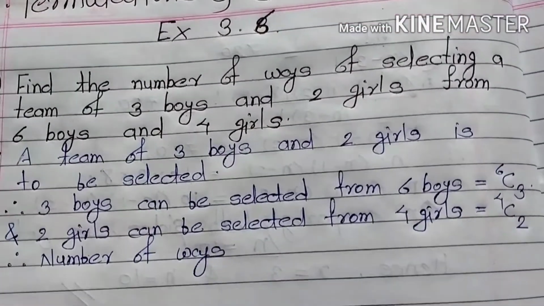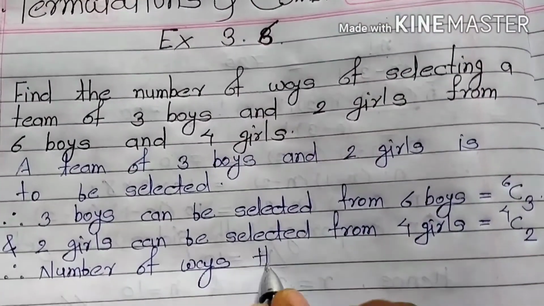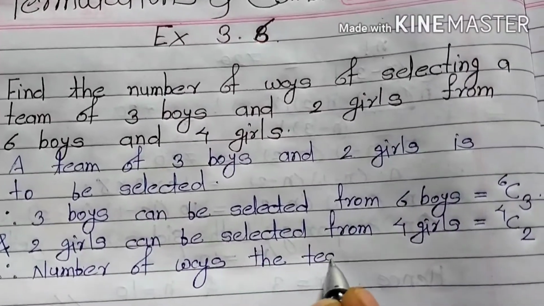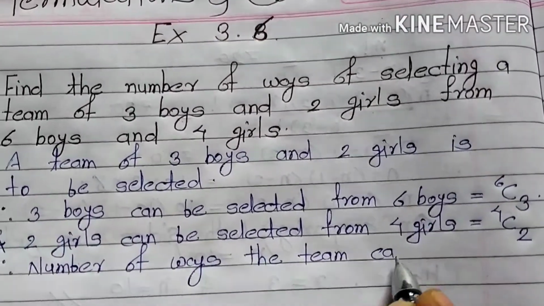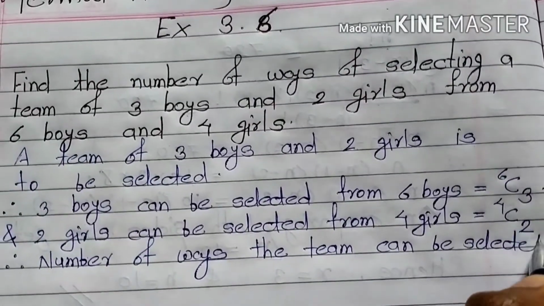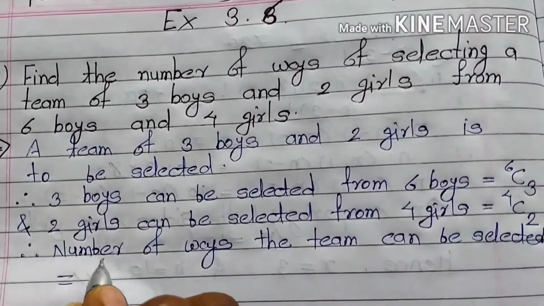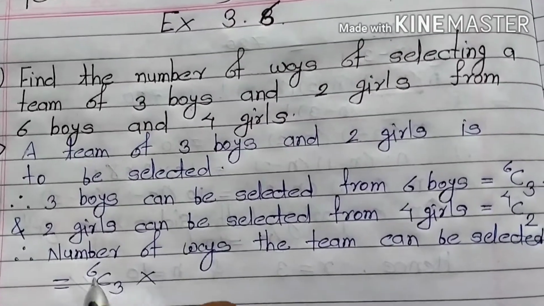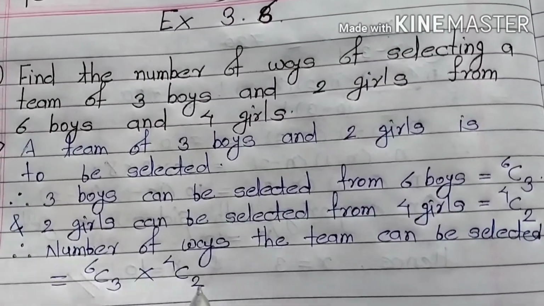So therefore the number of ways the team can be selected is equal to 6C3 times 4C2.